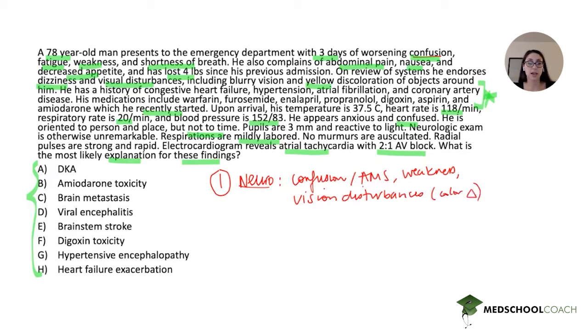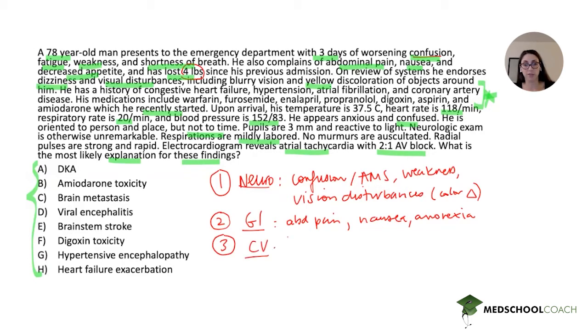Okay, the next system of key findings here is going to be the GI system, right? So this patient has abdominal pain, nausea, and anorexia. There is this history of weight loss, although it's a pretty small amount of weight loss, and that could be there just as a distractor. And then thirdly, the last system of findings is going to be the cardiovascular system. And here we have tachycardia, and we have these EKG findings.